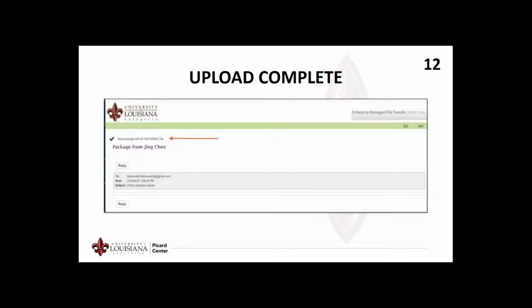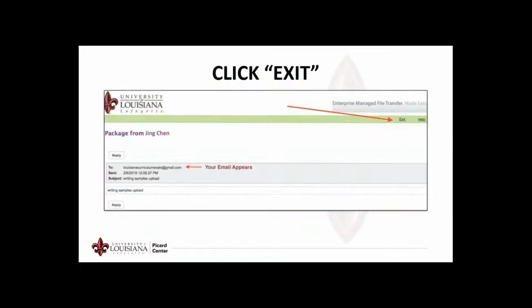A message with a check mark appears to verify the upload is complete. The message contains a 9-digit number and states, "Sent package is okay." Notice this is the same screen that appeared after the sign on screen when you began the upload process. Click Exit if you have uploaded all selected student responses. The sign-on page, step 3, will appear.